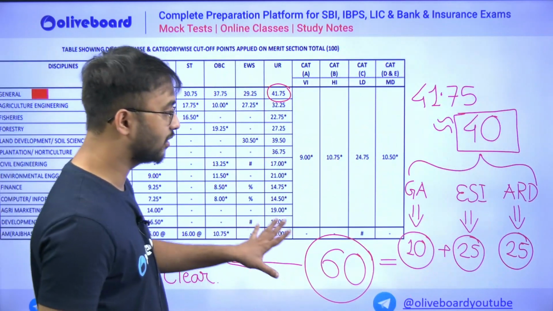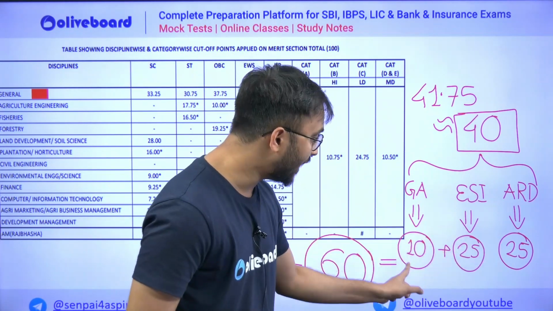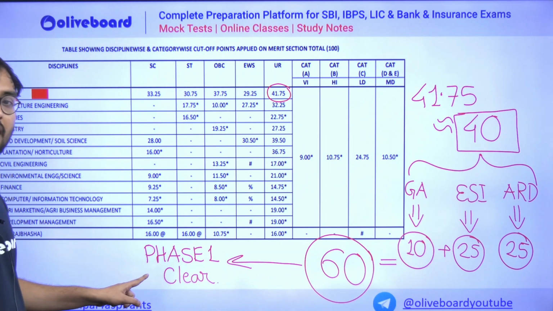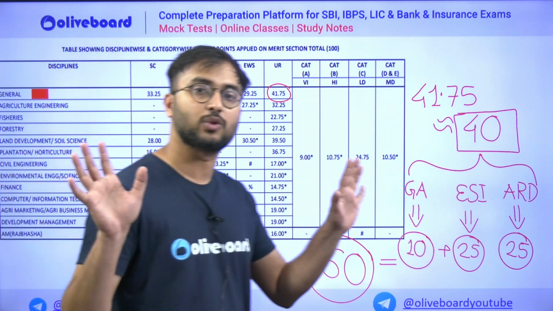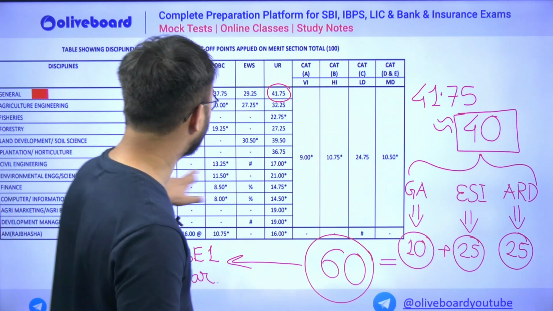He also can clear the cutoff if he understands this mechanics. Okay, add this all, 10 plus 25 plus 25 gives you 60. Phase 1 आराम से clear हो गया phase 1. This is the logic. Nobody knows this strategy, and that is why we are here to discuss.